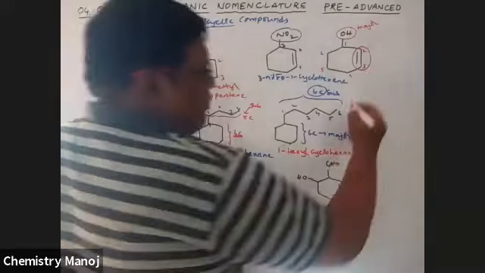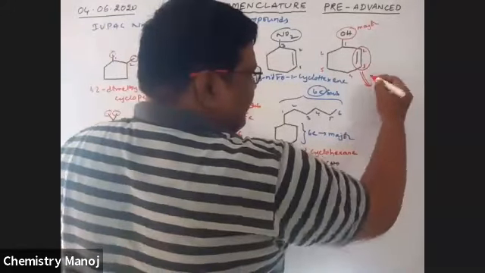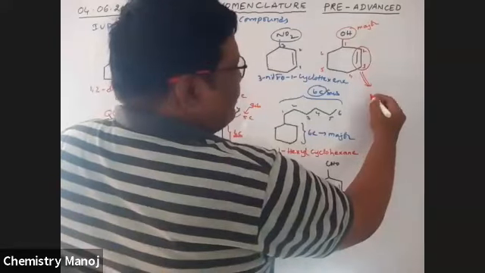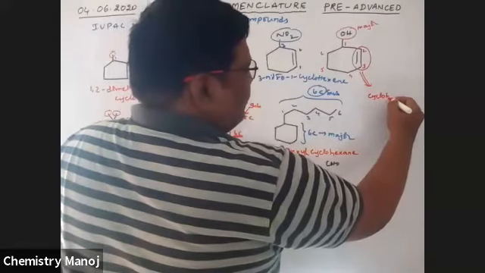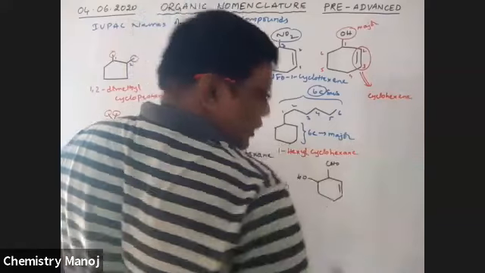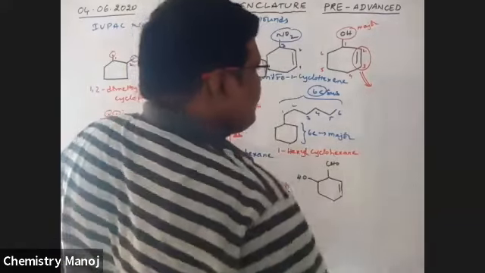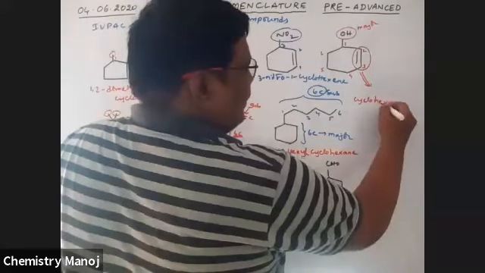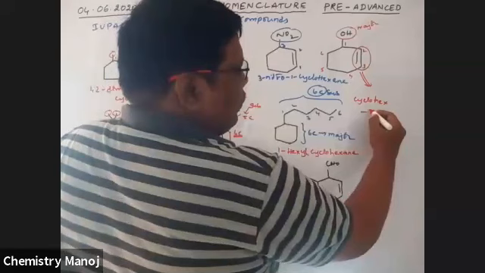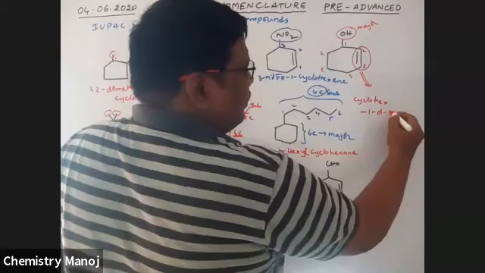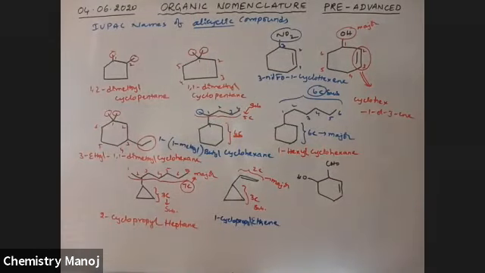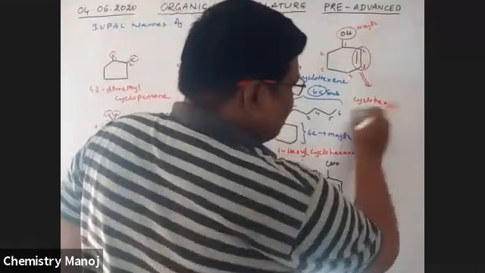Therefore, its name is cyclohex-3-en-1-ol. The suffix ol comes at last.